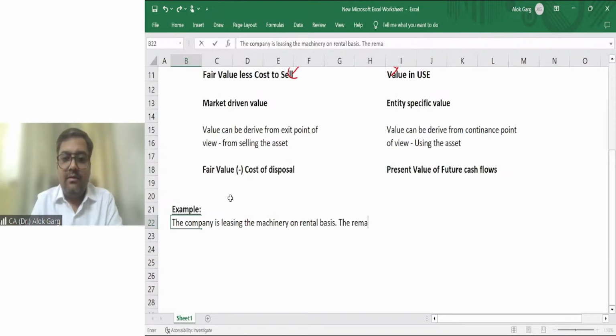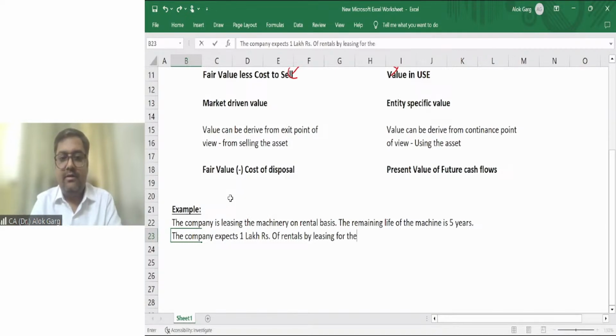Remaining life of the machine is 5 years. The company expects 1 lakh rupees of rentals by leasing for the next 5 years. The discount rate is 10%.